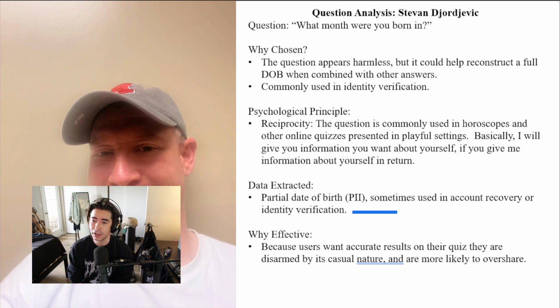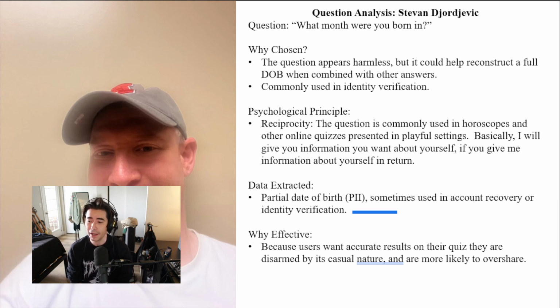Psychological principle: he chose reciprocity. The question is commonly used in horoscopes and other online quizzes presented in playful settings. Basically, I will give you information you want about yourself if you give me information about yourself in return. The data extracted: partial date of birth, PII, sometimes used in account recovery or identity verification. And he answered, why is this effective?